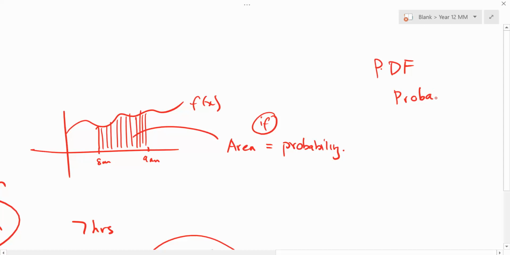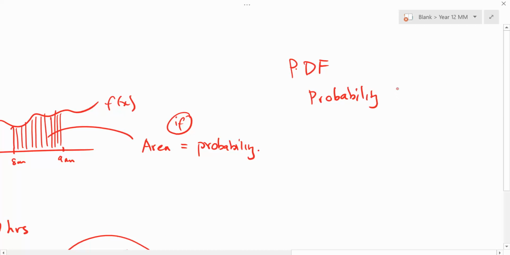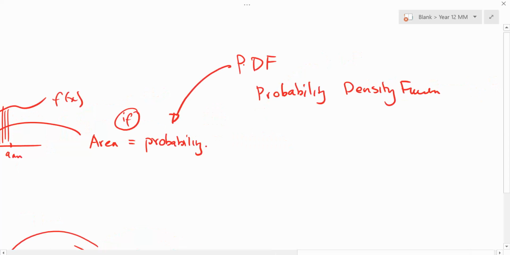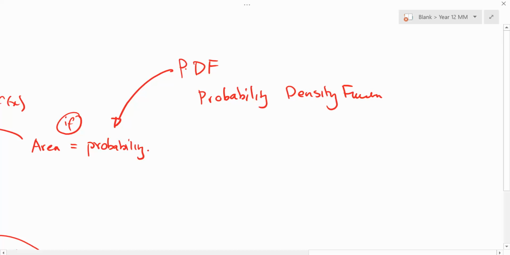Probability density function. It literally just talks about what I just described with you. We've got a function, and if we want to find the interval from 8 a.m. to 9 a.m., to model this situation from 8 to 3, for it to be a probability, it has to all add up to 1. That's all it's saying. If it doesn't work, it's not a PDF. But if it does, we give it a special name: we call it a probability density function.